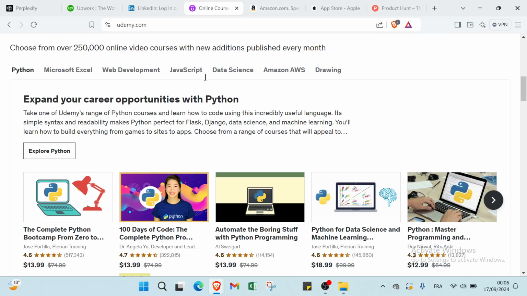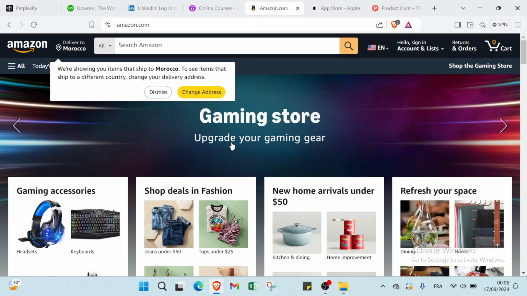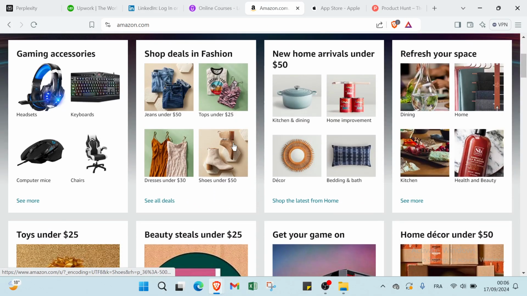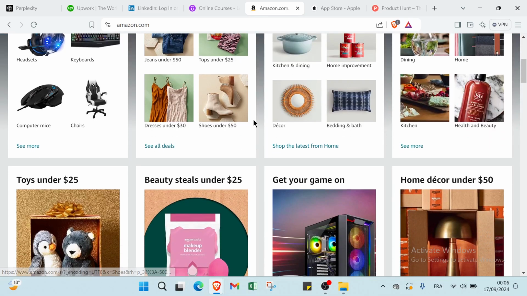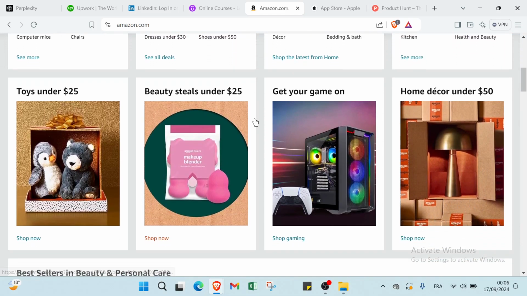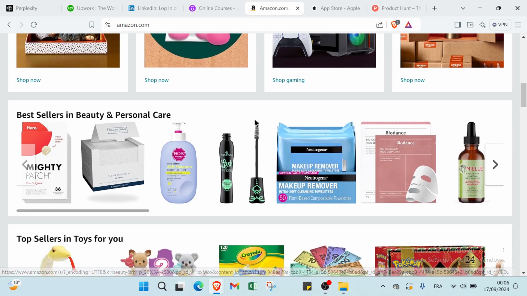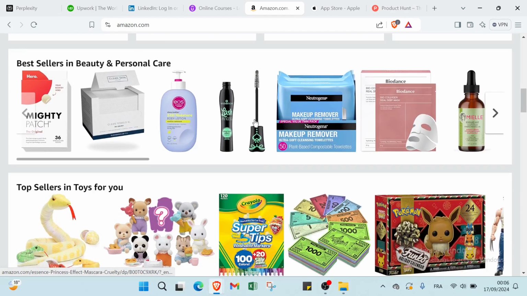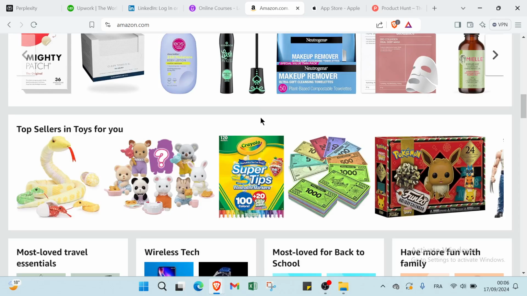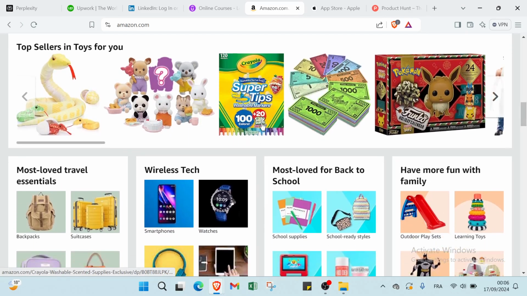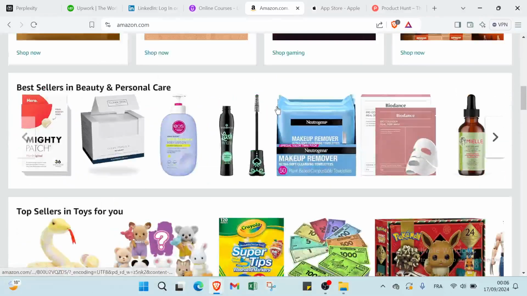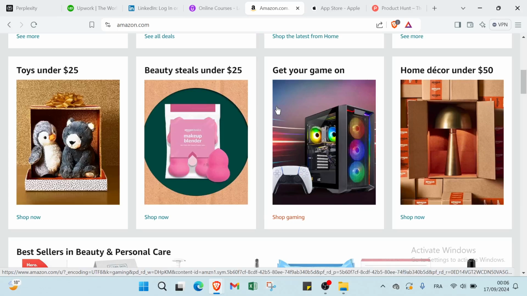Then we have the other one, it's Amazon. To earn money on Perplexity by creating and selling educational content on Amazon, publish ebooks or guides that leverage your expertise. Promote these materials on Perplexity by offering valuable excerpts or insights, driving users to purchase your full content on Amazon. Then we have the third way.